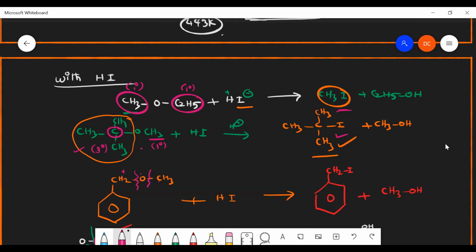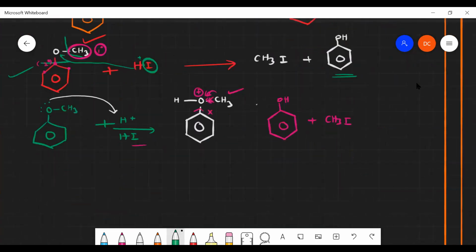If you put C2H5I plus CH3O minus like that, these two are not the same. Here CH3 only is there, but here CH3 is there, H is there, H is there. There will be steric hindrance now. Here there will be steric hindrance for the C2H5 group, and this is for the CH3 group. Here there is no steric hindrance, but here there is. That is why CH3 will be attached with the lower carbon. Okay, sir, understood.